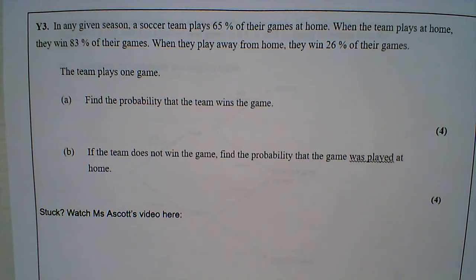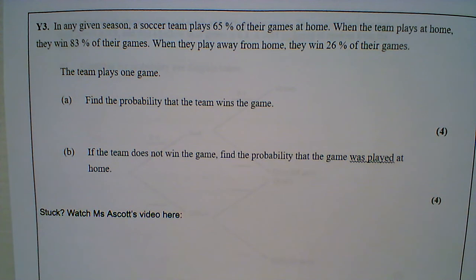One of the first things I notice right away is this problem does not give me any visuals to work with. There's no Venn diagram, no tree diagram, no two-way table, I've got nothing. So this means I have to make my own image. I'm looking at games at home, and then when they play at home, we talk about winning and losing.